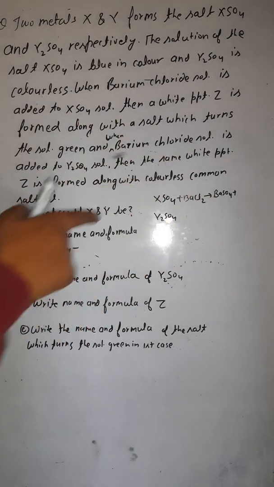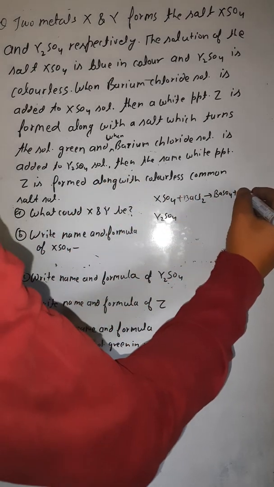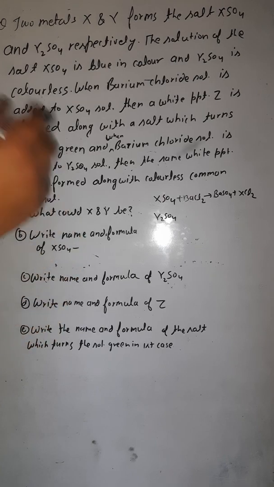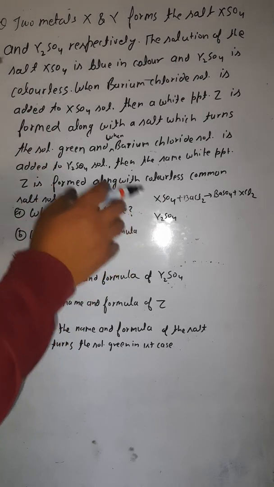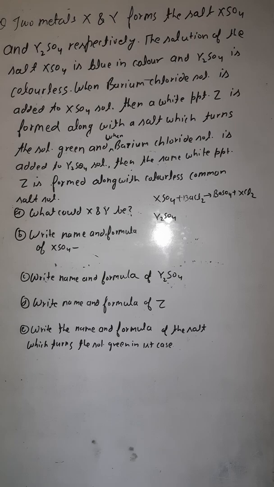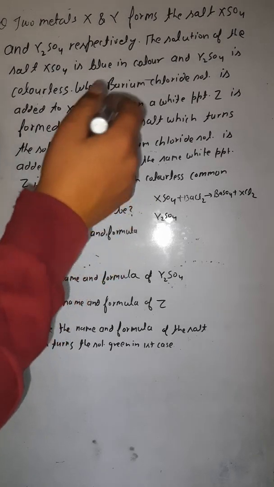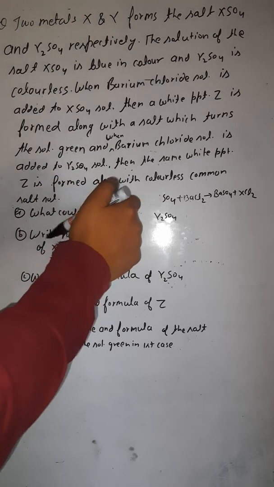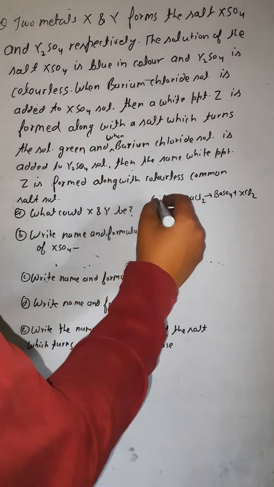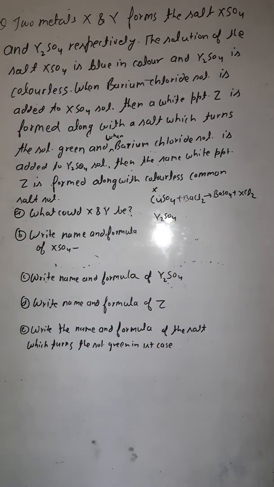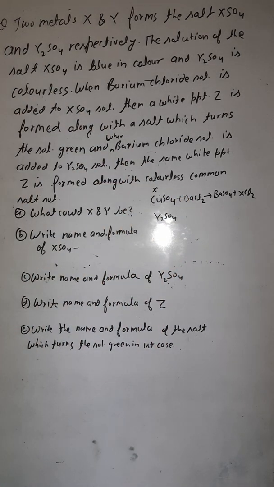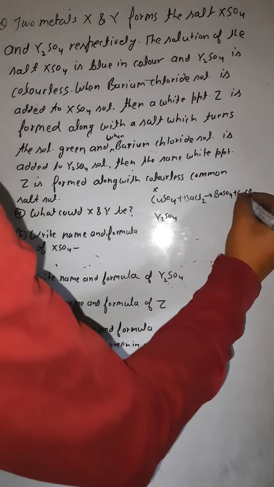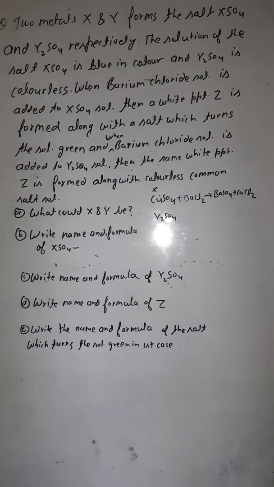And next would be XCl2. Let's discuss what XCl2 is. What is X here? Now, the color of XSO4 is blue, and the blue color salt is copper sulfate. So this X should be copper. And at the same time, this XCl2 should be CuCl2, that is copper chloride.